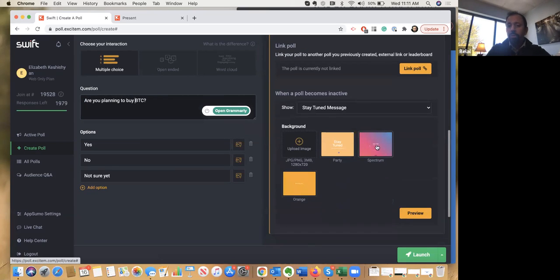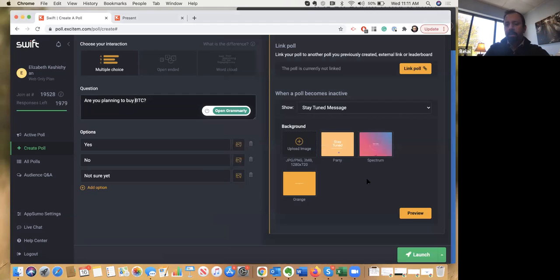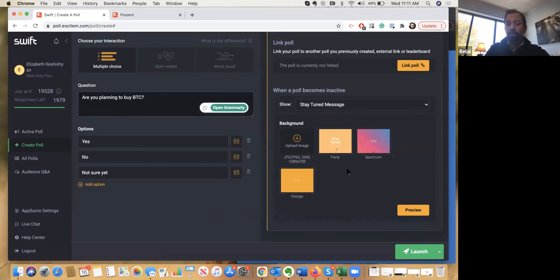The second important feature is what happens when there's no active poll. So right now, if I look here, I can see this is my active poll. We have what we call a stay tuned page, and I can decide what will show here depending on the branding that I want to use. Out of the box, it comes with 3 different templates. One is a very basic orange. One has some party animations. And then the other one has a spectrum of colors that will change with a loading circle. So you can choose any one of them, and that will become what users see when you have no active poll.